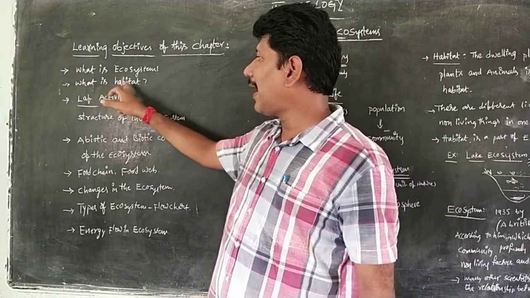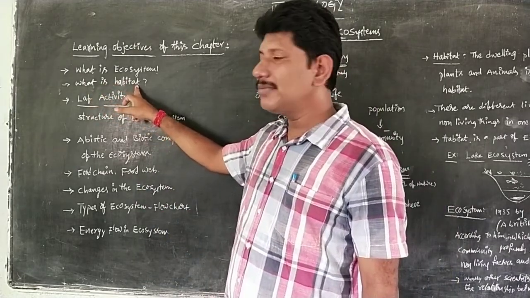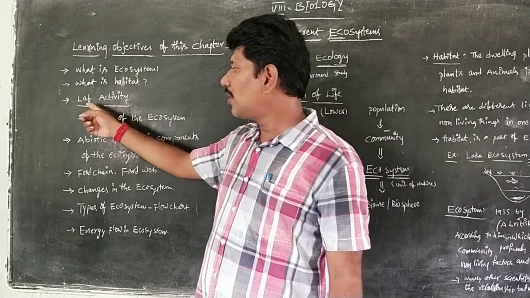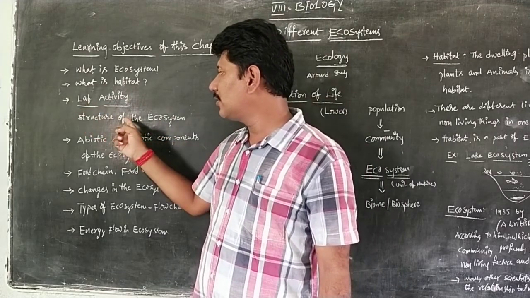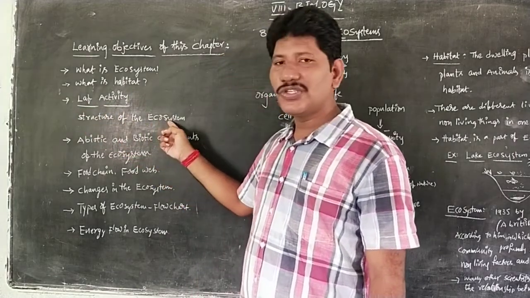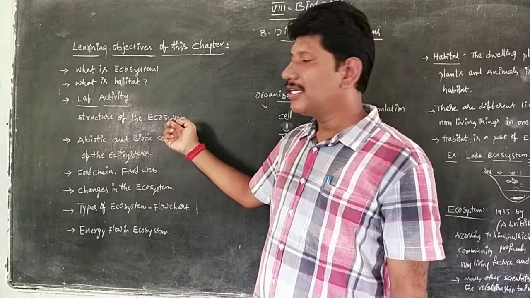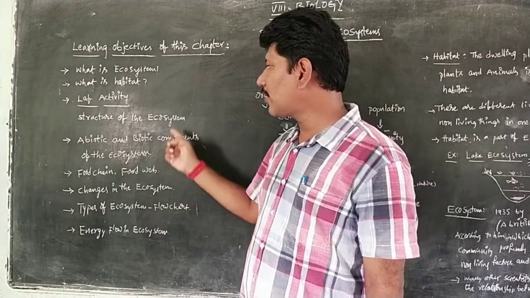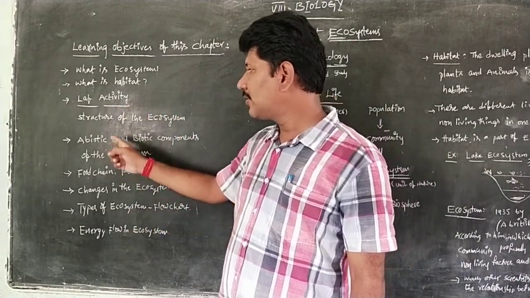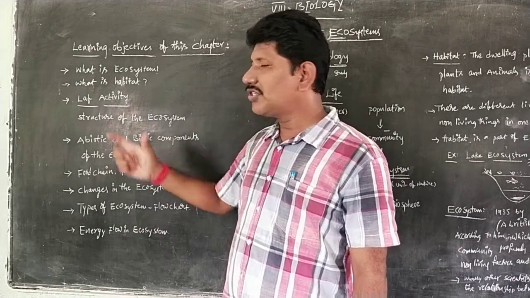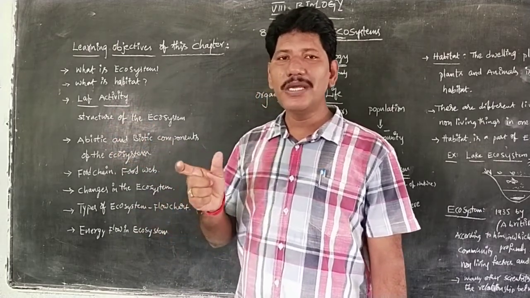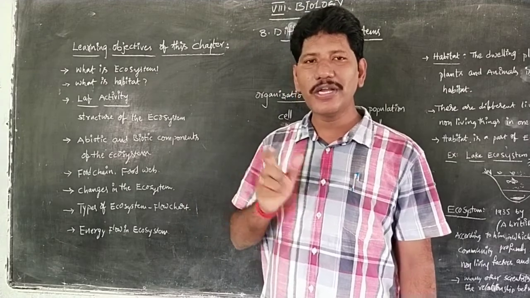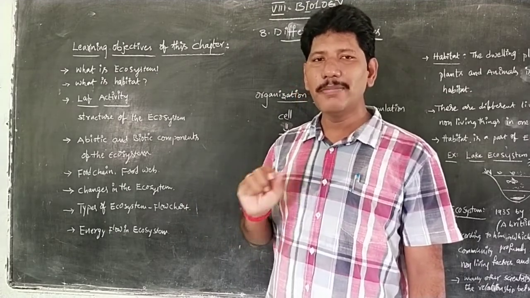Next, what is meant by habitat? A small lab activity related to the structure of the ecosystem, the grassland ecosystem, is there that we are going to complete. Next, in an ecosystem, two major components are involved. One is the biotic components, the second one is abiotic components.